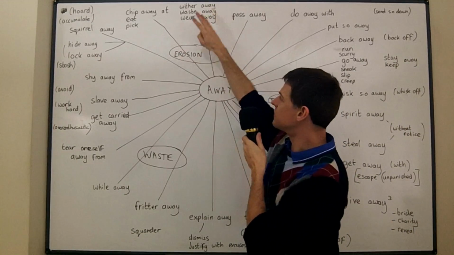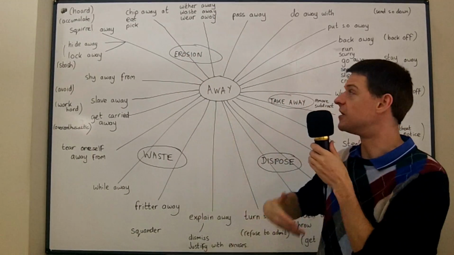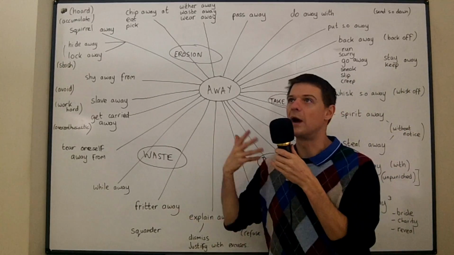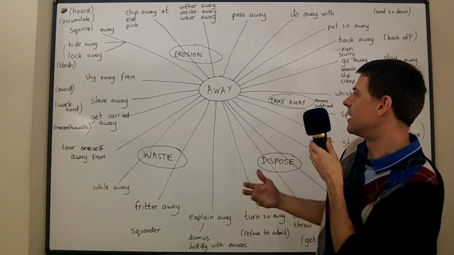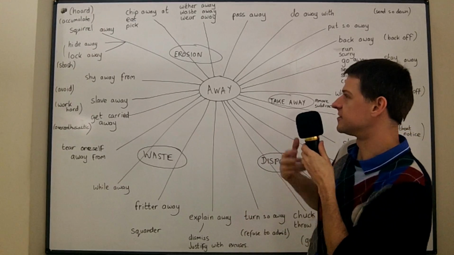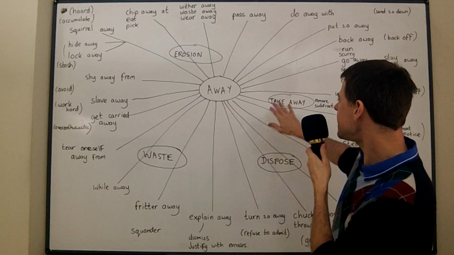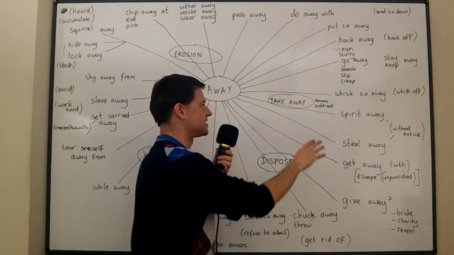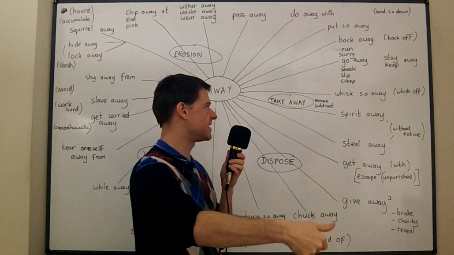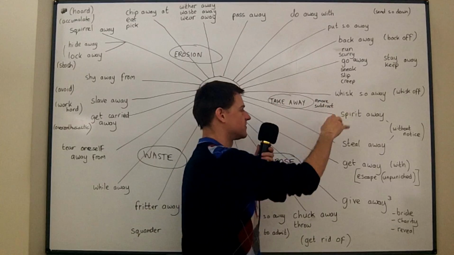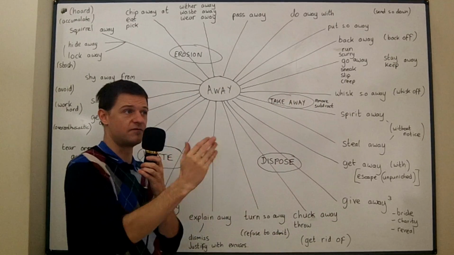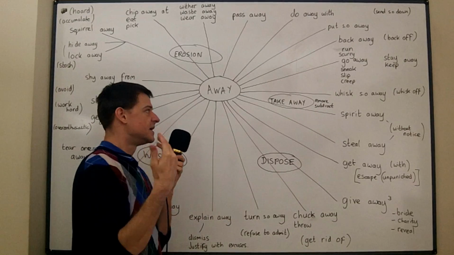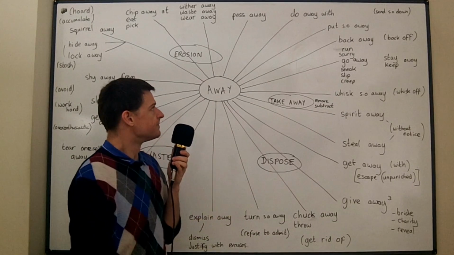Some of these phrasal verbs are connected by the idea of erosion, of wasting away, of something eroding or atrophy, this kind of idea that something is wasting away. Some of the phrasal verbs are connected with the idea of removal of something or subtraction of something. Remember that take away also means subtract, 5 take away 1 comes to 4.